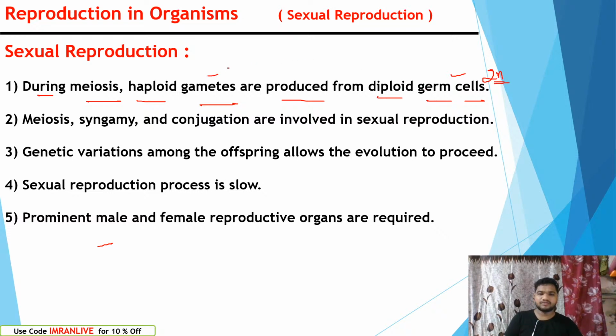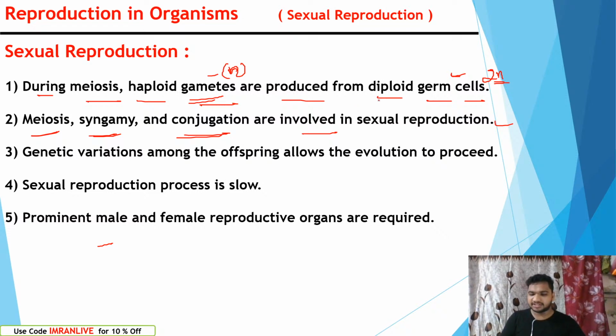The gametes are always single in number. Remember, gametes always have a single nucleus, but the germ cells are diploid. Meiosis, cell division, syngamy, fertilization, and conjugation are involved in sexual reproduction. In the case of sexual reproduction, meiosis, syngamy, and conjugation, these kinds of activities can be seen.